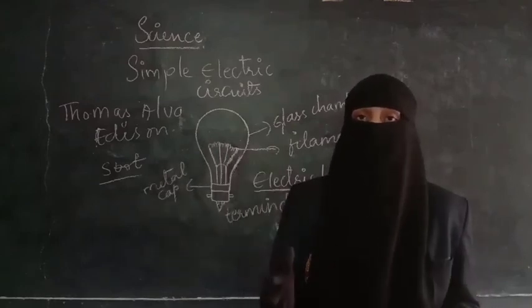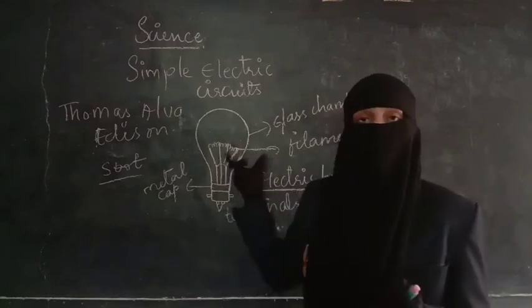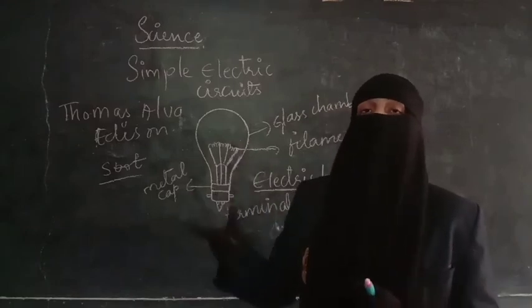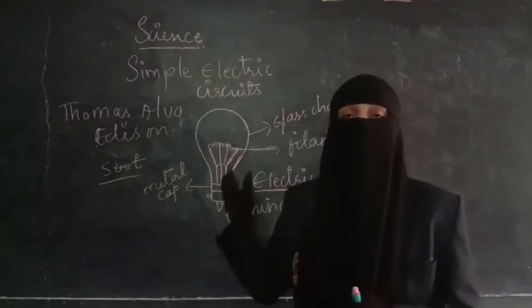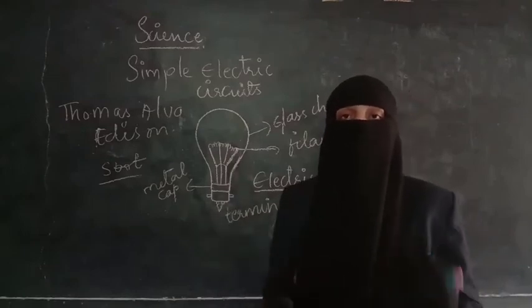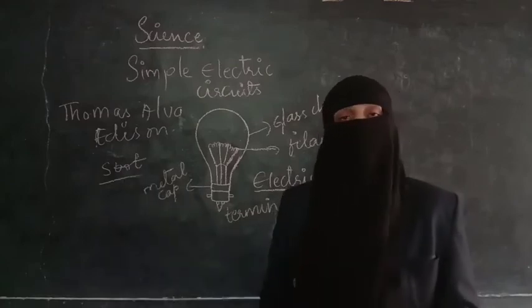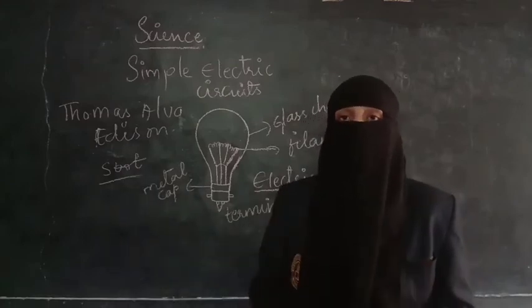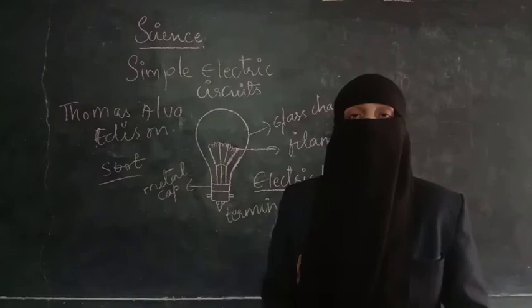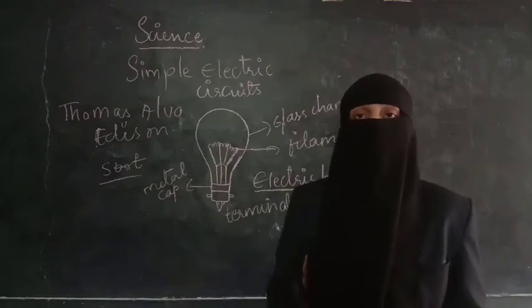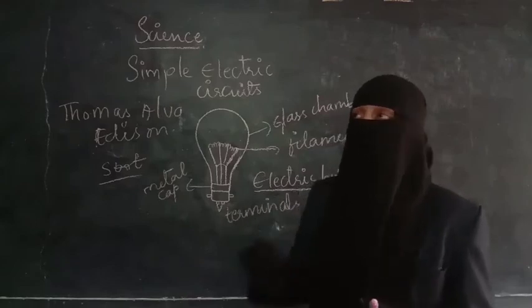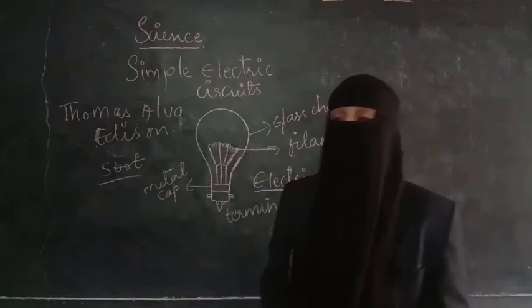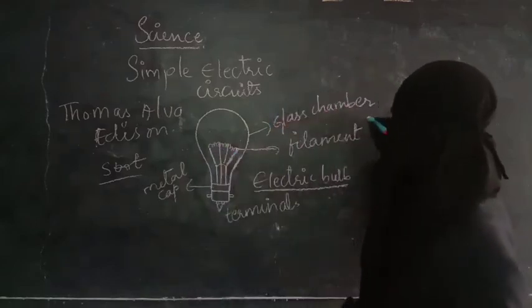To his amazement, the filament in the bulb was burning for many days. So he understood that bamboo fiber can be used as a filament. But later on he made a fiber of cotton, which was better than the bamboo fiber. But nowadays we do not use a bulb which contains bamboo or cotton fiber. We use a bulb which has a filament made up of tungsten.